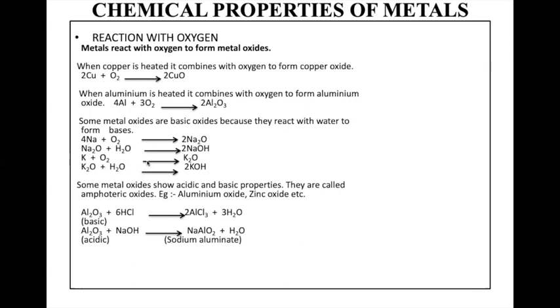They are very reactive metals, and that is why they are kept in kerosene. There are some amphoteric oxides also. Amphoteric means those that can react with an acid and also with a base. They show both acidic and basic properties. For example, aluminium oxide can react with acid and also with base. With an acid, it will behave like a base, and with a base, it can behave like an acid. The reaction gives salt plus water. So water is formed. This is acid, this is base. Here aluminium chloride is formed, and water is formed. So what else? Sodium aluminate, which is a complex salt.